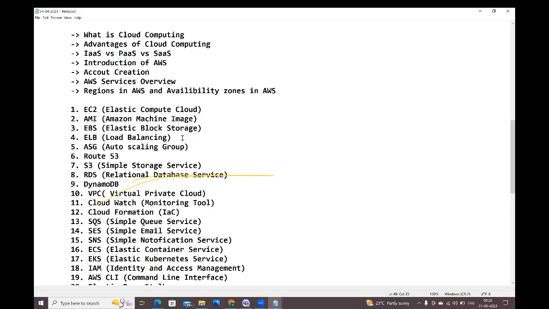Next one is ELB, load balancer. Elastic load balancer means what? See here, if I deploy my application in the single server, what will happen? If load is increased, if traffic is increased, my server will take more time to provide the response. Sometimes my server gets crashed also, because of heavy load.